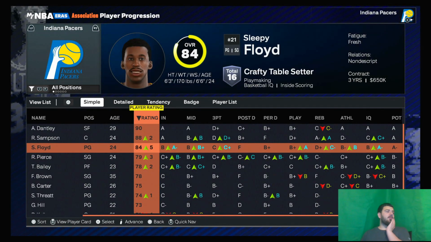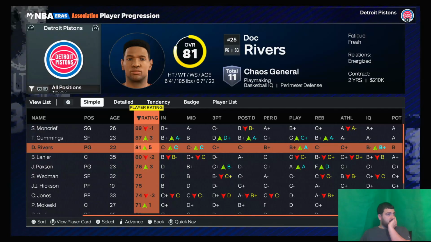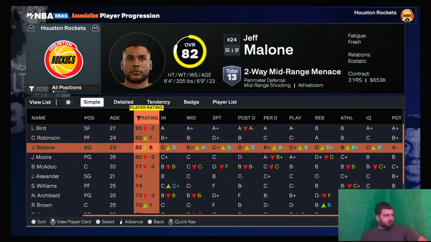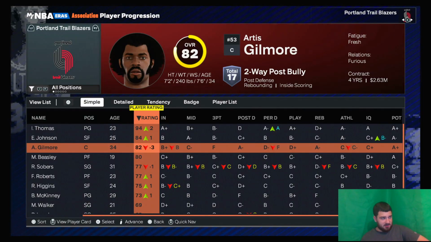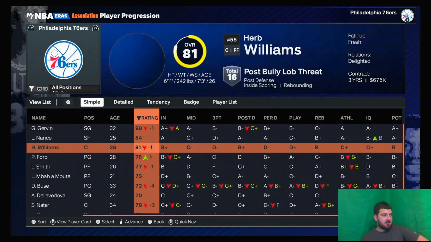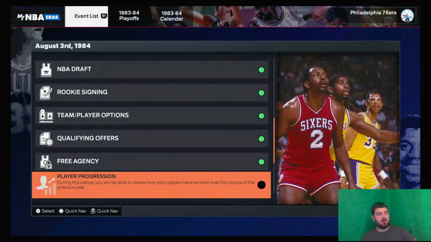Sleepy Floyd jumps with Ricky Pierce. Doc Rivers jumps. Larry Bird down 2. Interesting, but Jeff Malone will jump. Isaiah jumps a couple. Byron Scott jumps a little bit. And then we're back at the start.